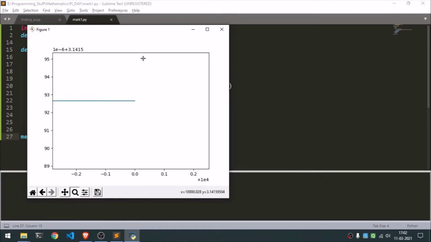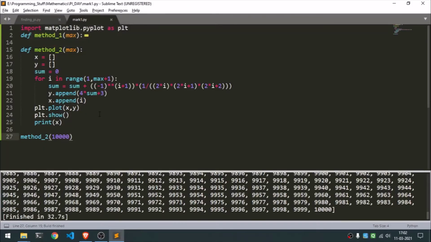So yeah, comparing both the series, clearly the second one is doing way better. And yeah, that's it. That's the pi video. I hope you learned something from this, and I hope you create your own pi series. There are a lot of series out there which you can recreate on Python to find the value of pi.